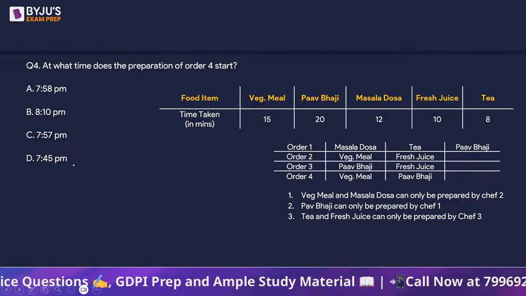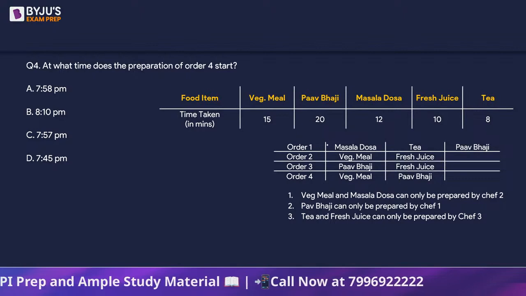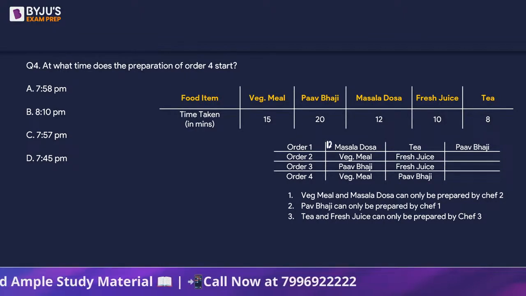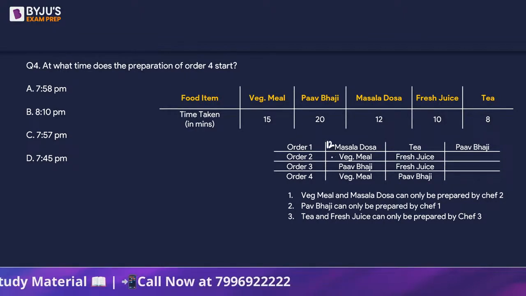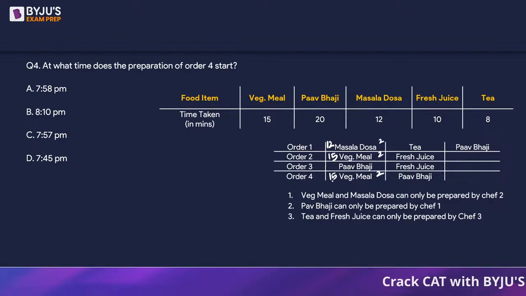No, this is order 4. ठीक है. So masala dosa is going to take 12 minutes. Veg meal is going to take 15. So chef 2 is busy for 42 minutes.